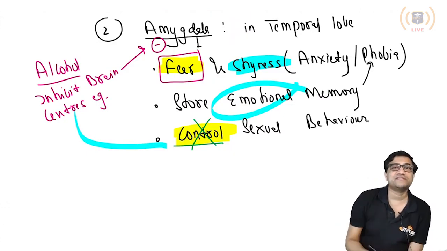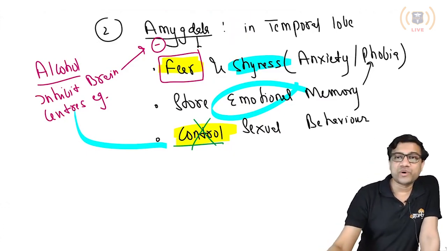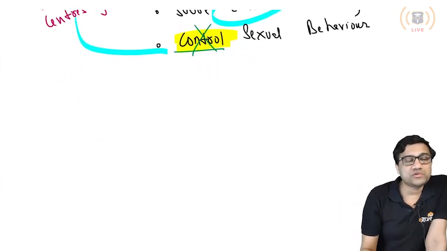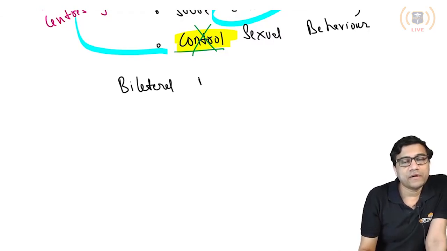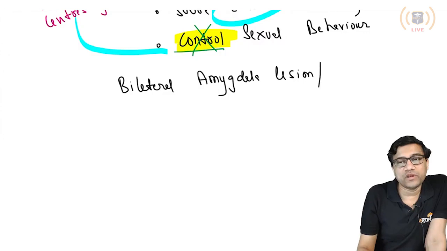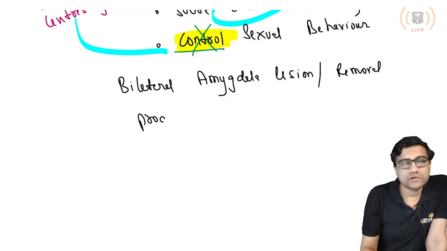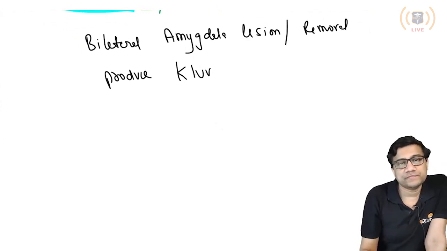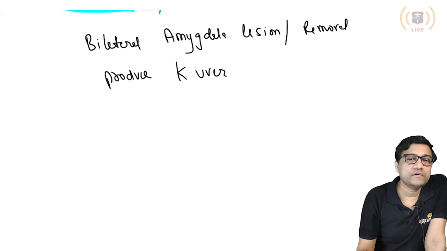Now a very interesting condition occurs if you destroy the amygdala. That is called Kluver-Bucy syndrome. A bilateral amygdala lesion, or rather removal if you're doing an experiment, produces Kluver-Bucy syndrome.